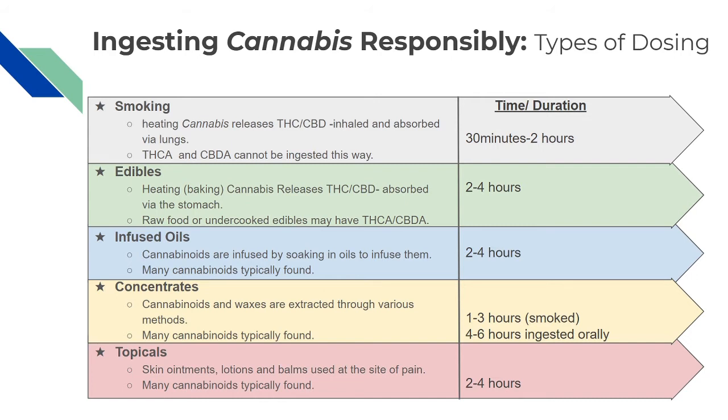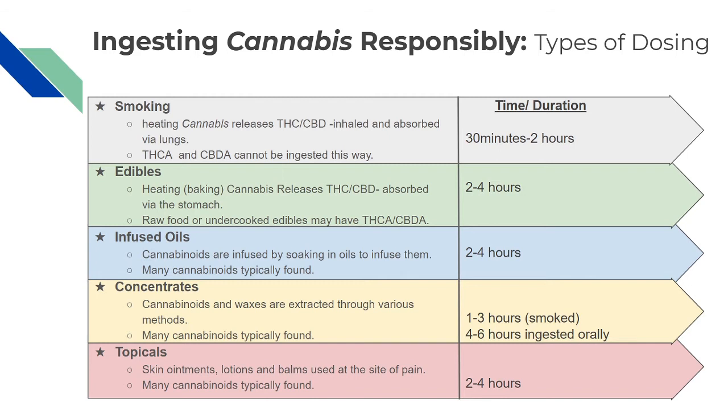Yes, treatment of cancer. The diagrams I showed you earlier of the effects on the cancer pathway by cannabis require up to 1,000 milligrams of cannabinoids per day. Preferentially, it seems THC concentrates. Now, these concentrates last 1 to 3 hours when they're smoked, but 4 to 6 hours if they're ingested orally. This means this kind of treatment is usually the last resort before very, very strong medications are used.